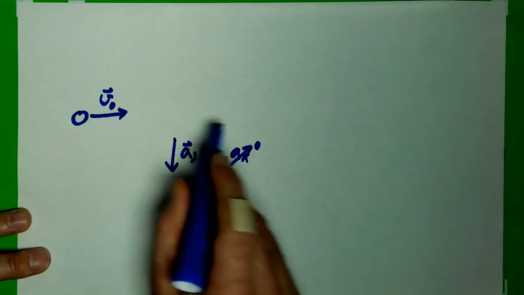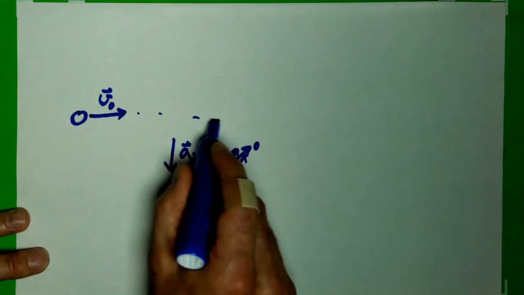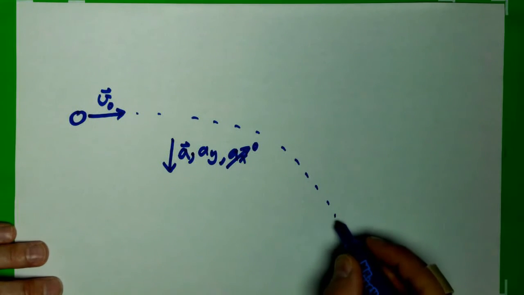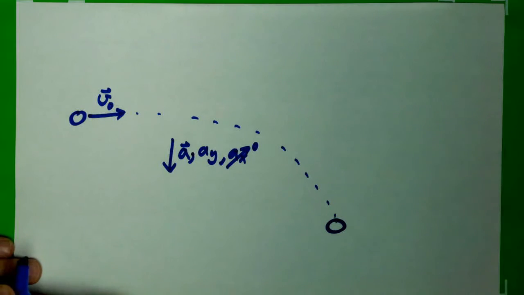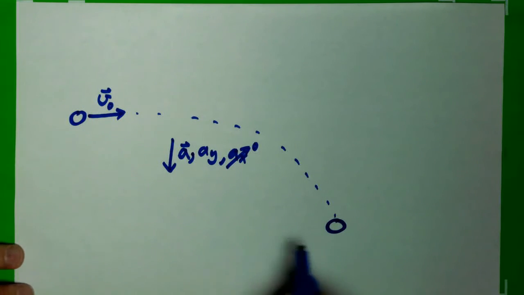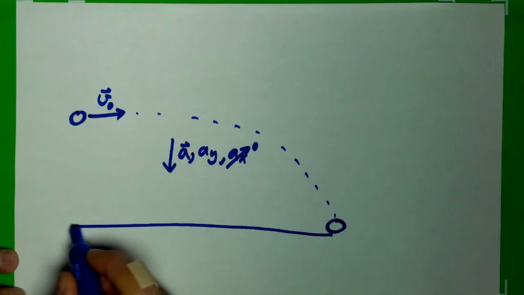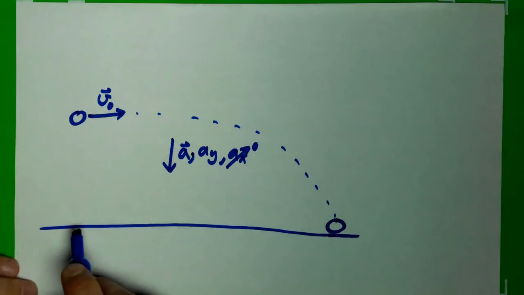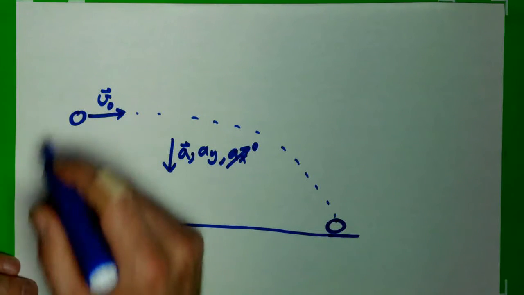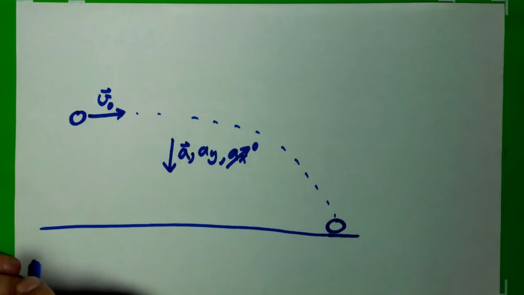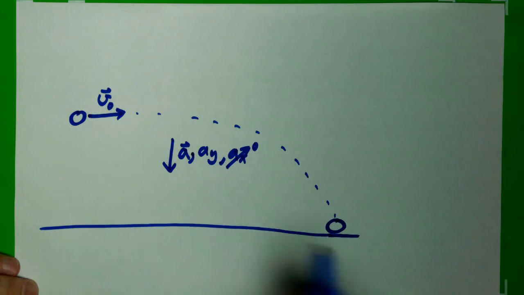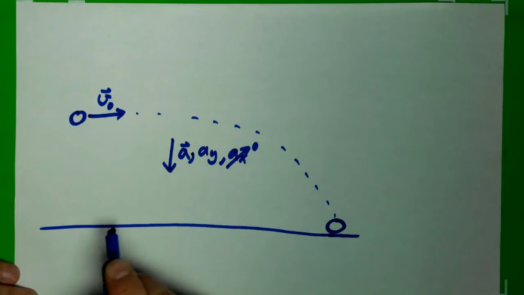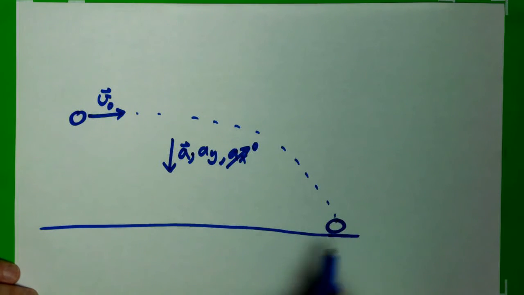So we know, we've seen before, that this is going to cause a parabolic path. Projectile motion is indicated by a parabolic path. And the ball will hit the ground at a later time. So if we draw the ground here, we can ask a number of questions. We could say, how far does it go if I know how high I threw it, how fast I threw it. We could ask, how fast is it going right before it hits the ground. We could ask, how long is it in the air. I'm going to go ahead and ask that question, how far? How far did I throw it?